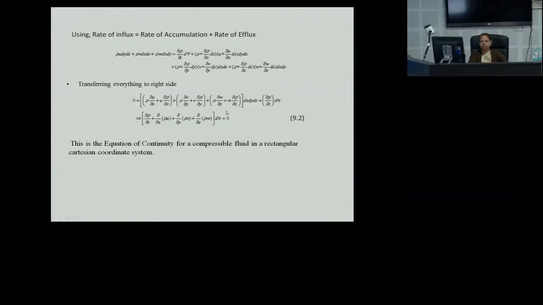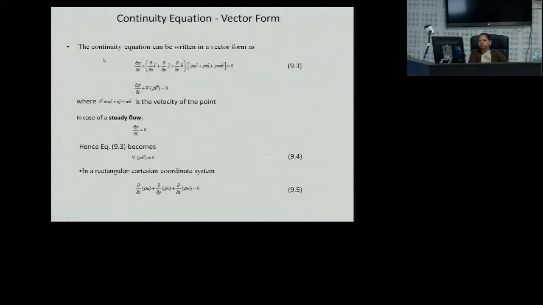And this equation is the continuity equation for compressible fluid in a rectangular Cartesian coordinate system. Now if you want to simplify it further for incompressible flow, in that case we can consider rho as constant and keep it outside, and after that we simplify it. So this is the general equation.